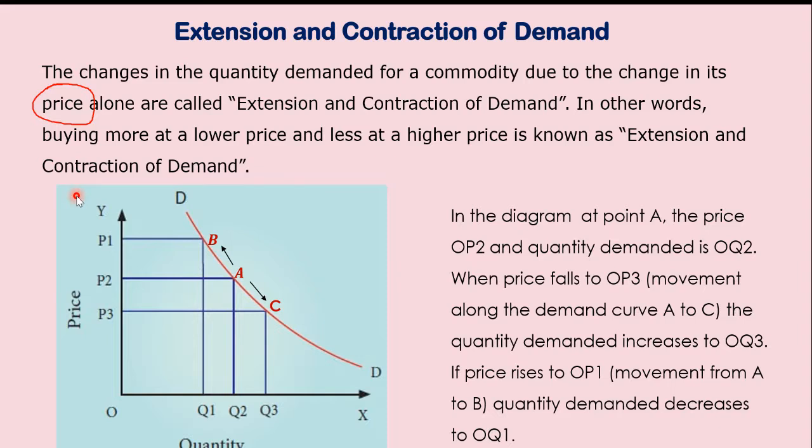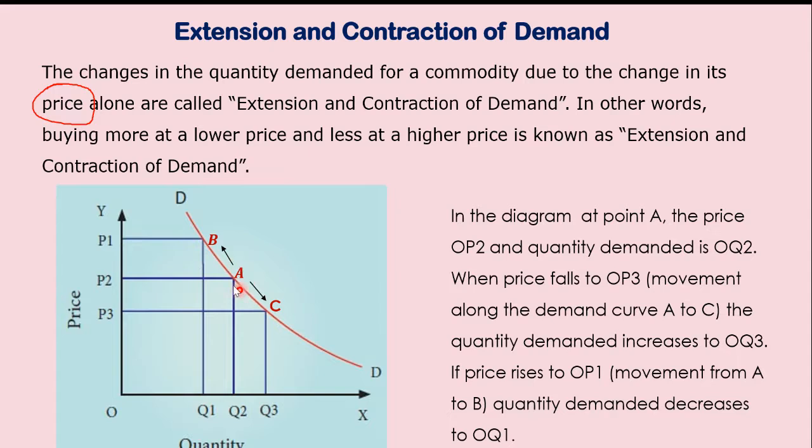So here, in this particular case, there is a change in the price. So there is a change in the quantity demanded of a commodity. If the price increases, the quantity demanded decreases. If the price decreases, the quantity demanded increases. So there is an extension and contraction of demand. Look at this diagram. On the x-axis, we have taken the quantity. On the y-axis, we have the price.